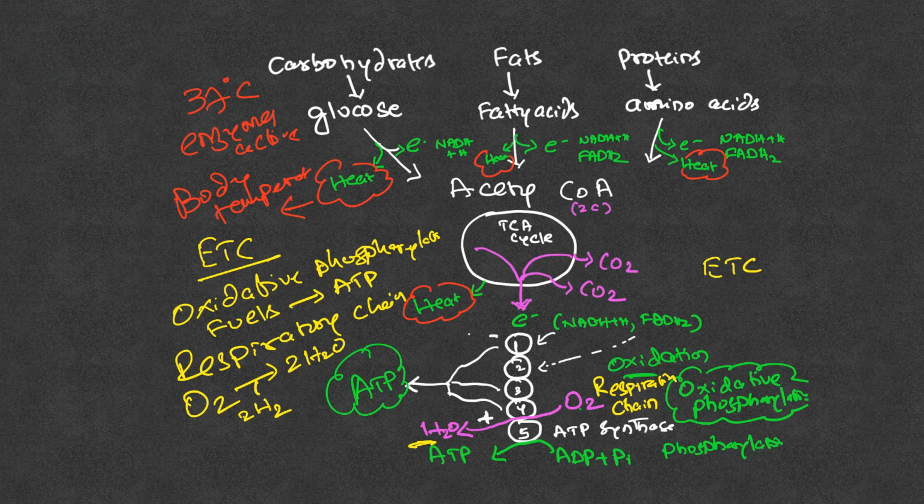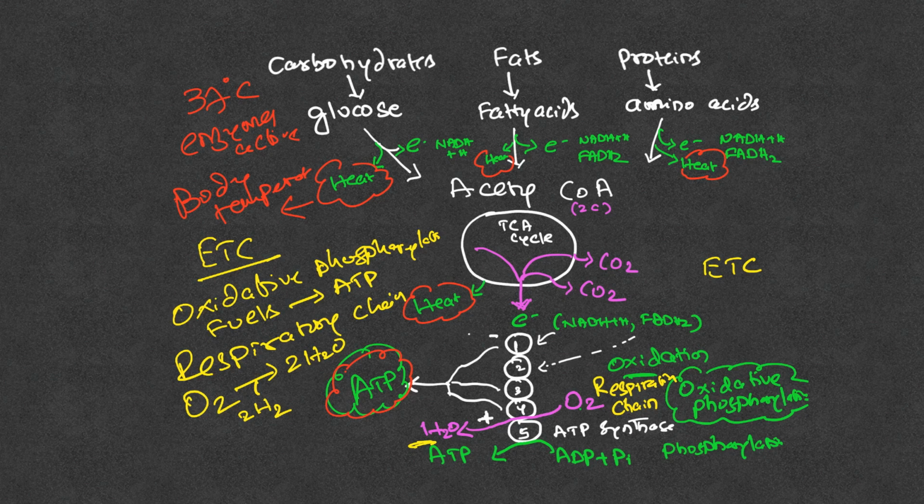It is possible only because of the oxidation of fuels, which are releasing heat and also releasing electrons in the form of NADH plus H plus, which are eventually making ATPs, and these ATPs will be used for anabolic reactions or any other reactions wherever ATP is necessary.